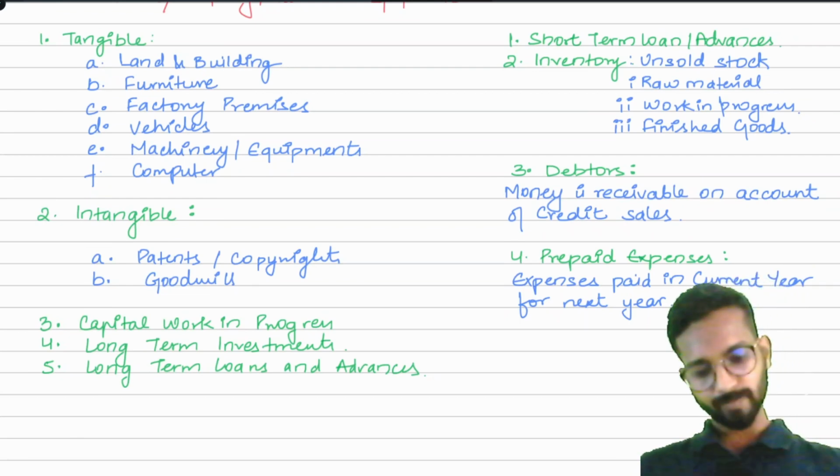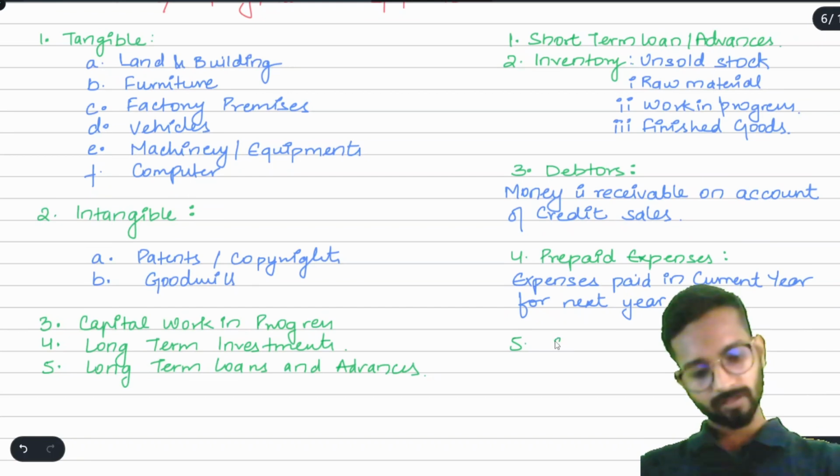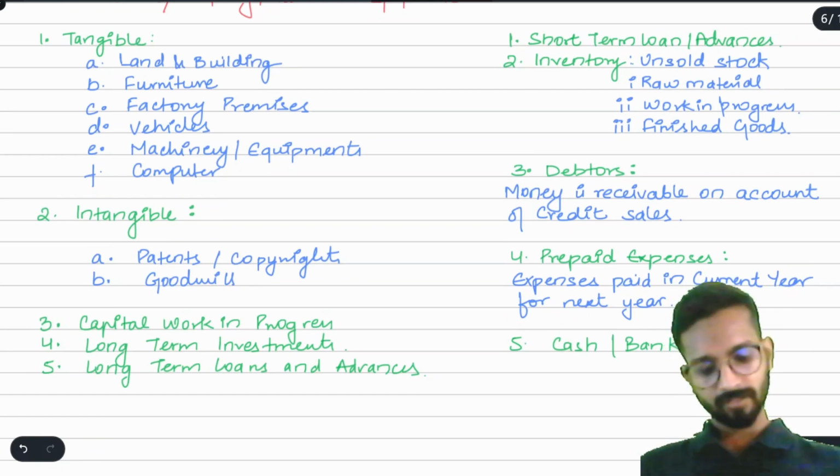After prepaid expenses, we have here, this we all know, the cash balance and the bank balance. How much amount we have in our bank and the cash we possess in our hand, that is cash and bank balances. Simple.